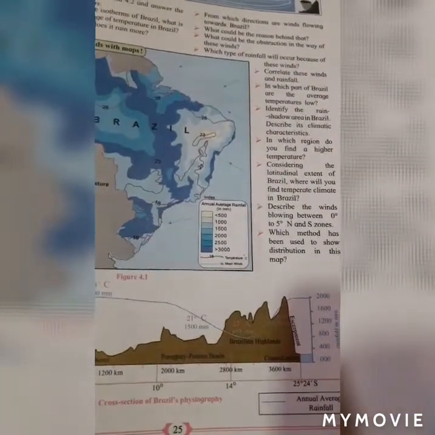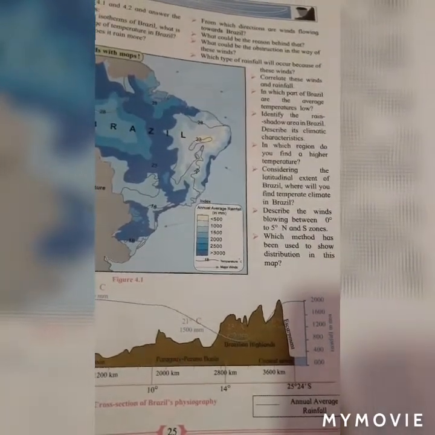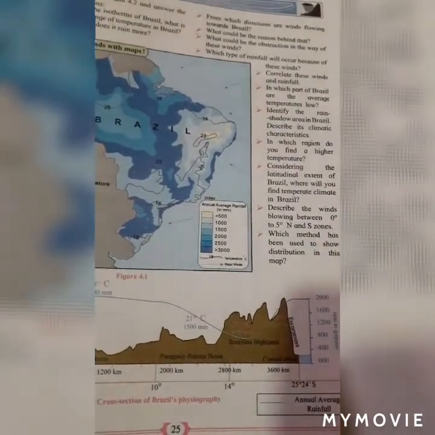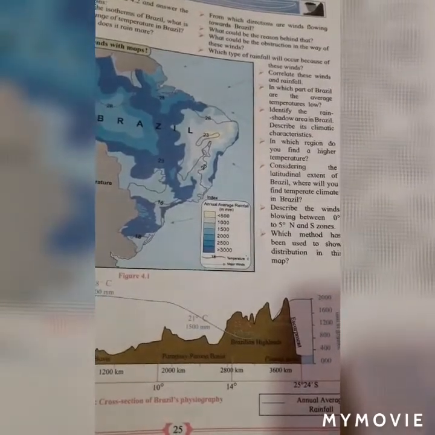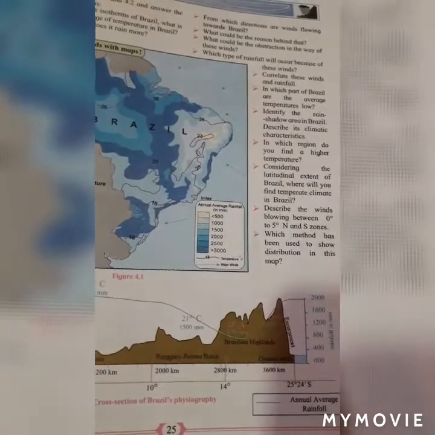Question number 8. In which part of Brazil are the average temperatures low? Answer, the average temperatures are low in the Paraguay-Paraná River Basin.